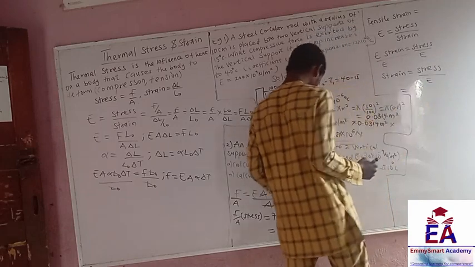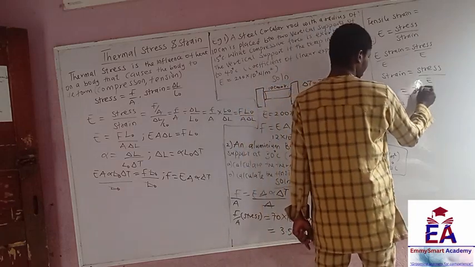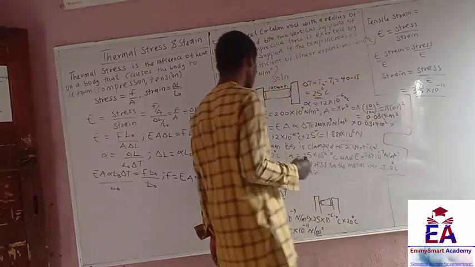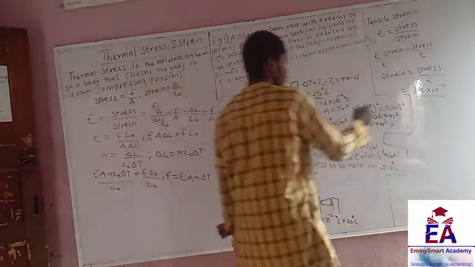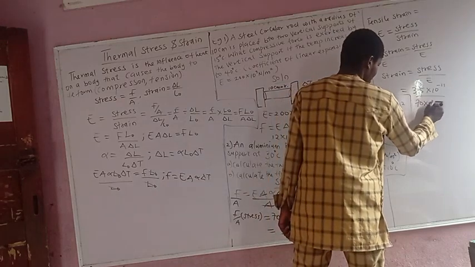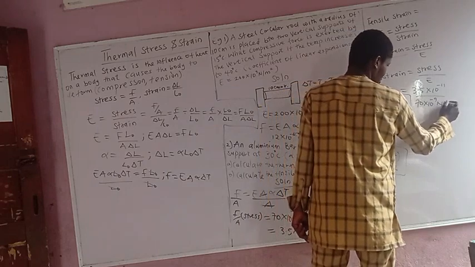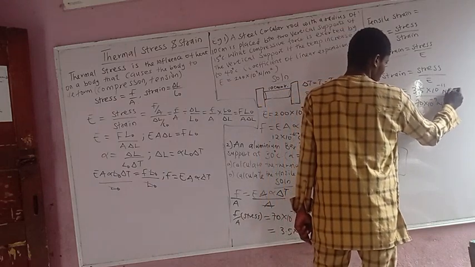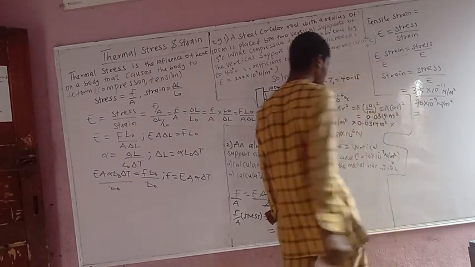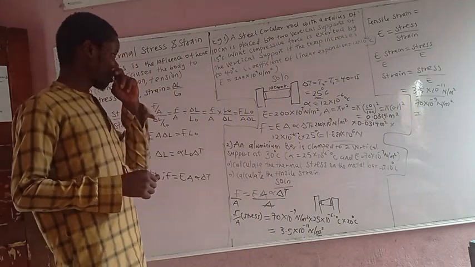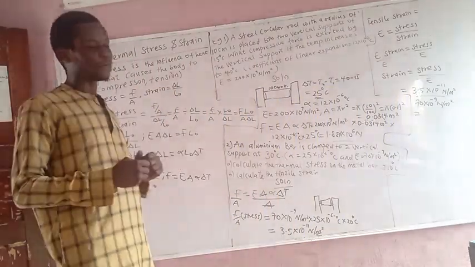So my stress is 3.5 times 10 to the power minus 11, divided by the Young modulus, which was given as 70 times 10 to the power minus 9. This is in Newton per meter square and this is also in Newton per meter square. Now take note, strain doesn't have a unit. So that basically confirms it.